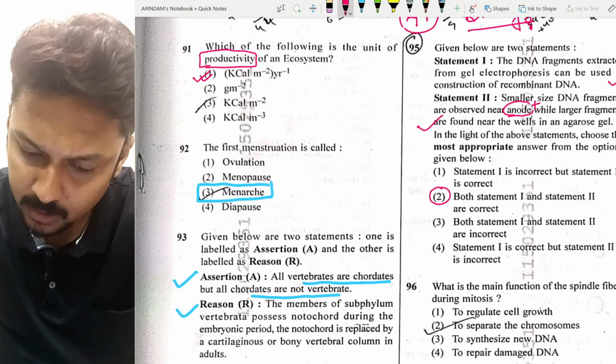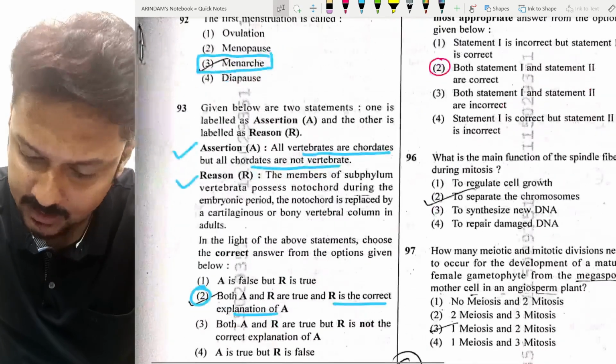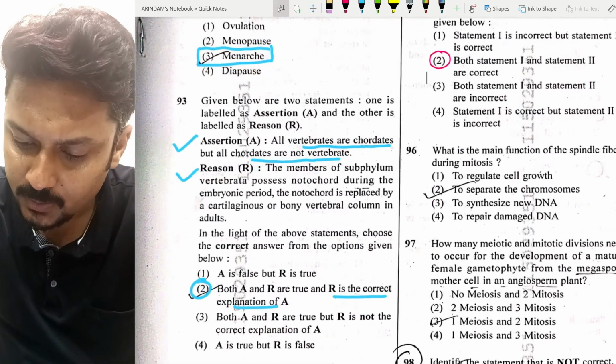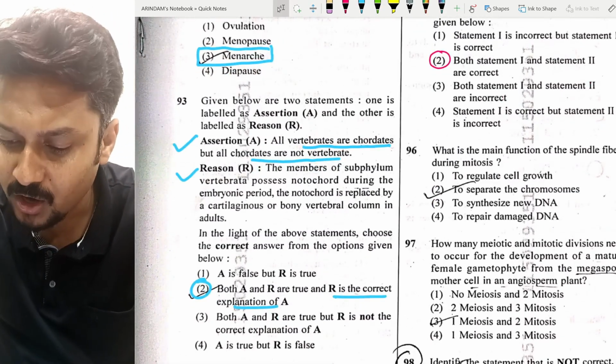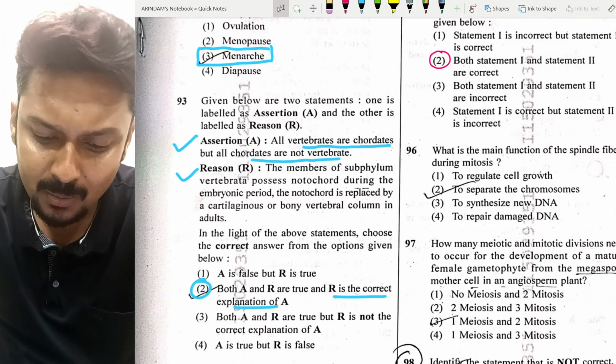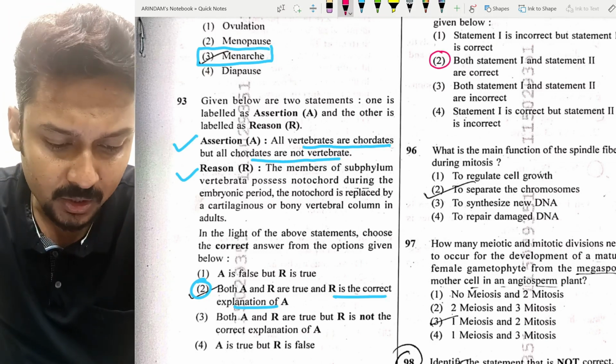Now, question number 96. For question number 96, what is the main function of the spindle fiber during mitosis? Very easy question. Very easy question came here.